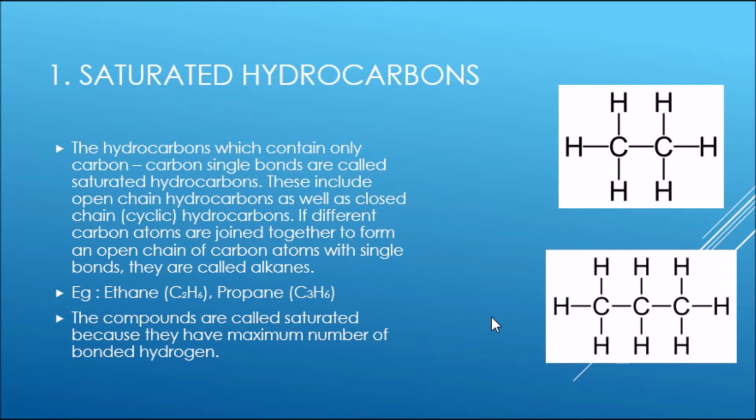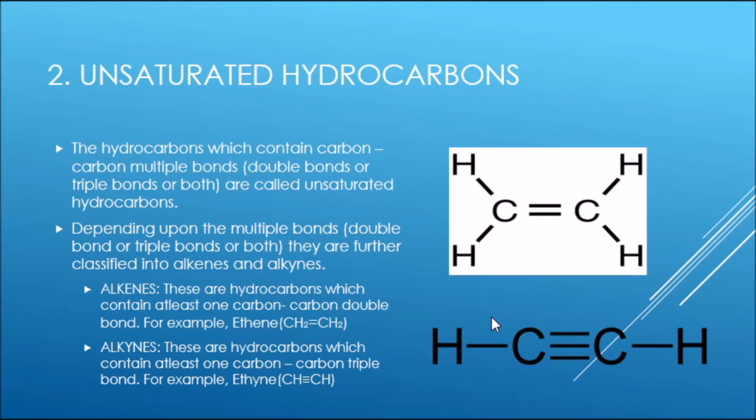The hydrocarbons which contain only carbon-carbon single bonds are called saturated hydrocarbons. These include open-chain hydrocarbons as well as closed-chain hydrocarbons. If different carbon atoms are joined together to form an open chain of carbon atoms with single bonds, they are called alkanes. Example: ethane, propane. The compounds are called saturated because they have the maximum number of bonded hydrogen.